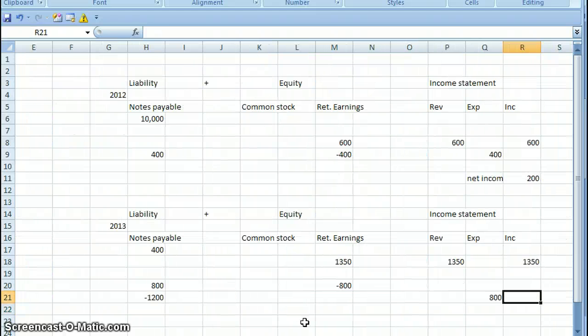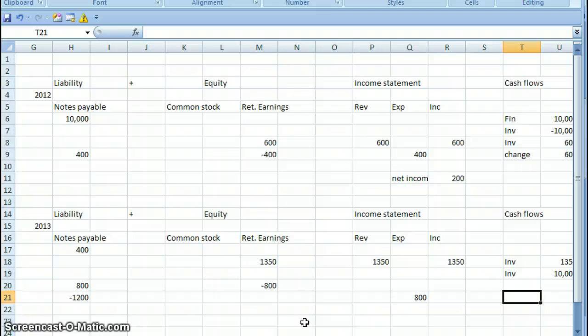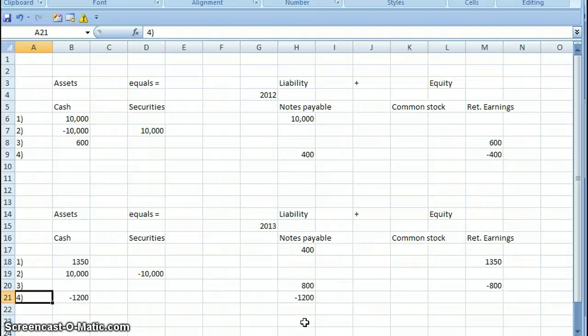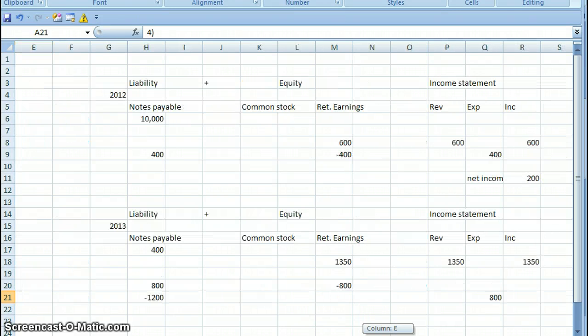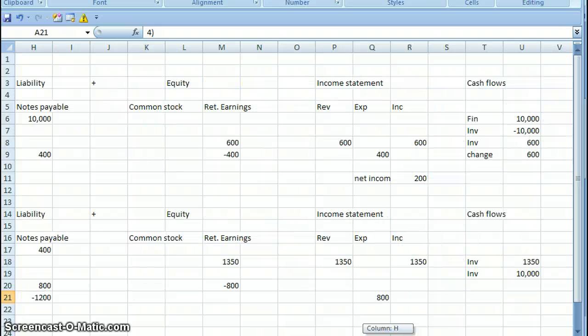Now we have to ask ourselves, was that a financing, investing, or operations activity? And we're going to find out it was financing, because we're paying off a bank loan, $1,200 cash.